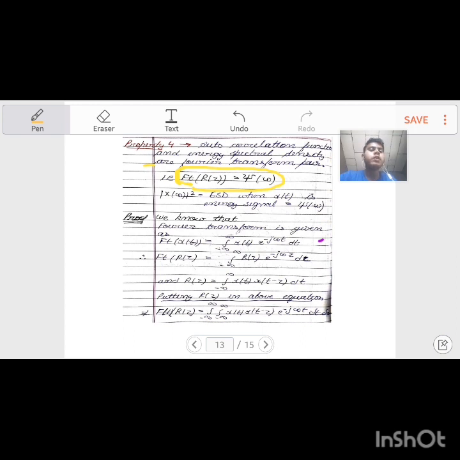Now putting the r tau in the above equation, this is the r tau autocorrelation value. FT r of tau equals integration from minus infinity to infinity, again integration from minus infinity to infinity x of t x of t minus tau dt, e to the power minus j omega tau d tau.